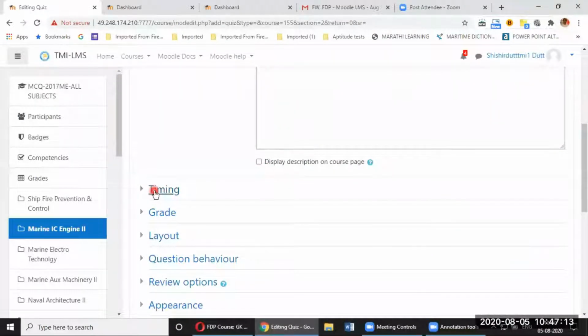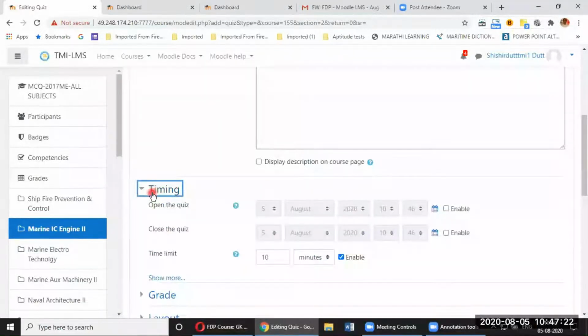Now because I'm creating a quiz, and I will have to create a quiz for every day, one single subject every day, a quiz will be created. So I will have to do some timing. I have worked out some timing also. I'll tell you later. But for third year, what was the timing? Yeah, it was ending at say 3 to 5 or something like that. Yes, it was 1500 to.